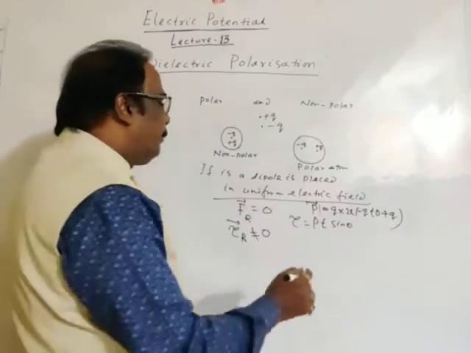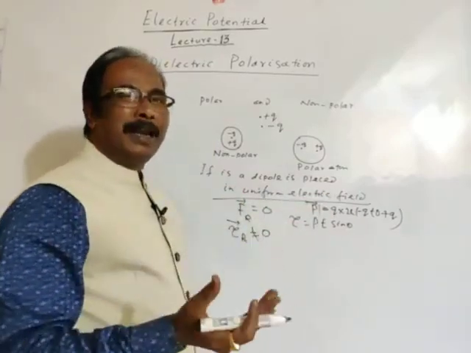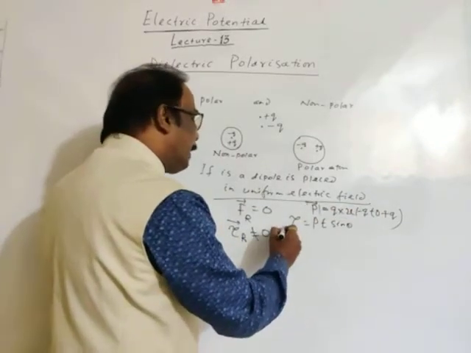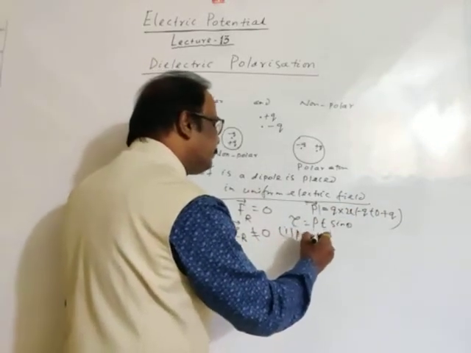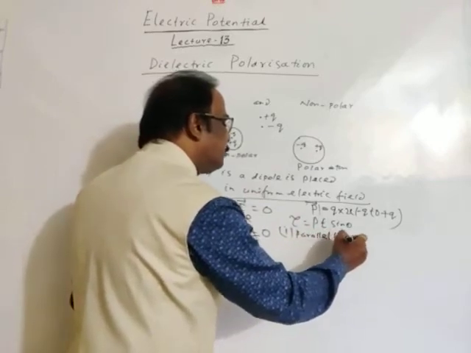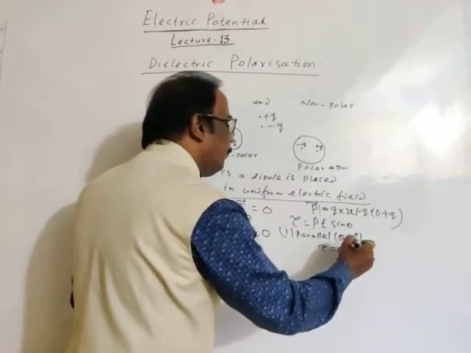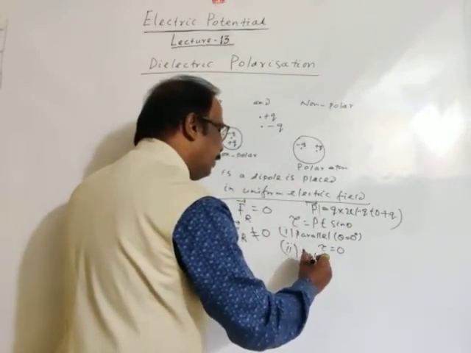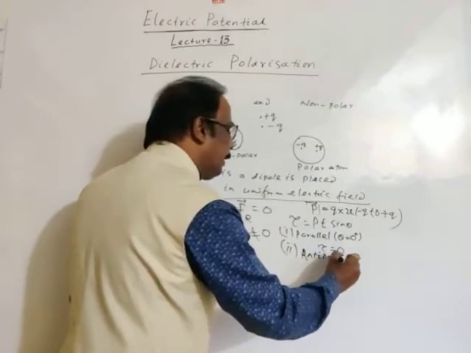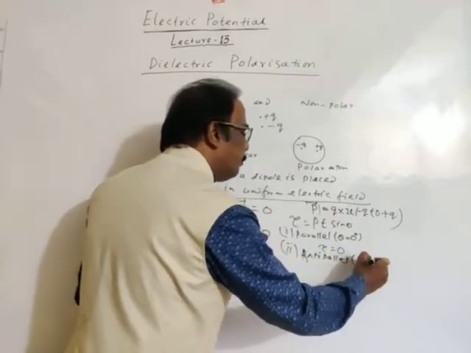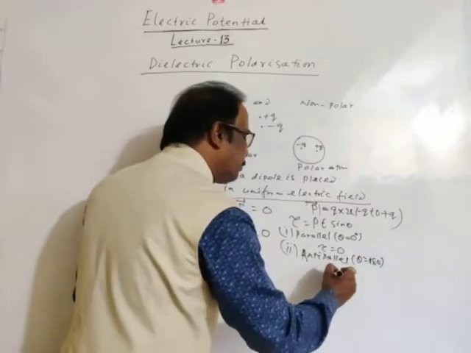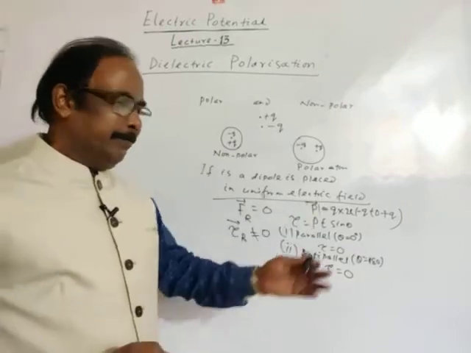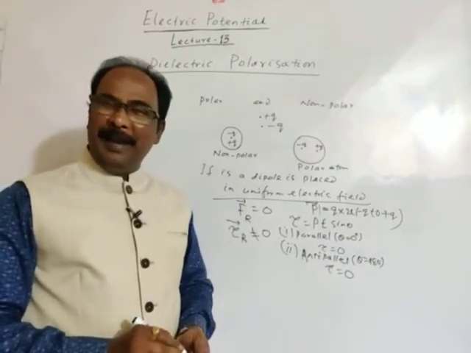If the dipole is parallel to the field, then theta is 0 degrees and torque is 0. If the dipole is placed anti-parallel to the electric field, then the angle is 180 degrees, and again torque is 0. If the dipole is placed perpendicular to the electric field, then torque is P E sin 90, which is 1, so torque is maximum.